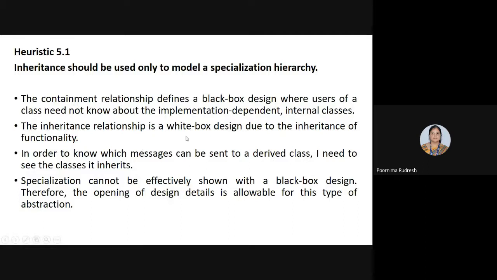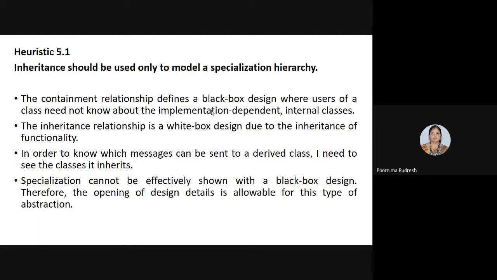So when we're talking about specialization, specialization cannot be effectively defined with the help of the black box design, because here we are not dealing with the implementation details. Hence, specialization cannot be shown effectively with the black box design, but the opening of design details is allowable for this type of abstraction. So only then can they see the design details or the implementation details.